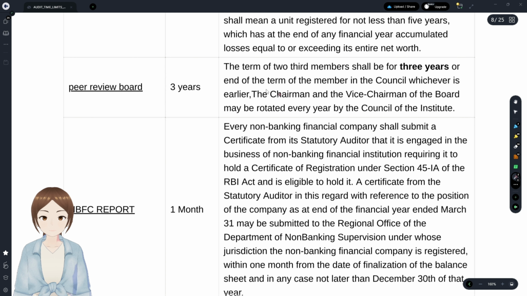And with regards to the peer review board, the term of two-third members shall be for 3 years, or the end of the membership, whichever is earlier, and the chairman and vice chairman of the board may be rotated every year.